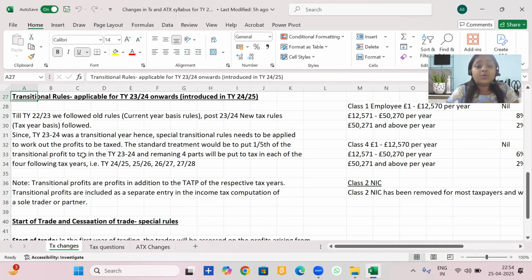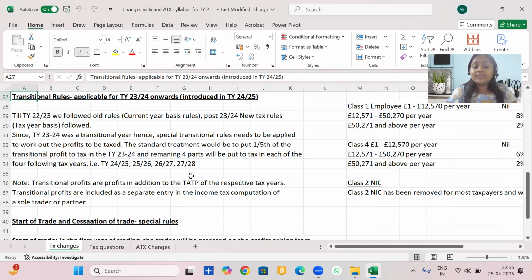Since tax year 23-24 is a transitional year, special transitional rules need to be applied to work out the profits to be taxed. The standard treatment says that whatever the transitional profits are would be spread across 5 years, including 23-24, and every year 1/5 of the profits would be added to the profits and taxed normally, like a trading profit. So along with trading profit, we will also add transitional profit to the income tax computation and apply the taxes normally.